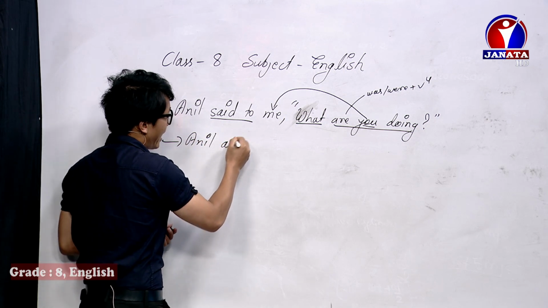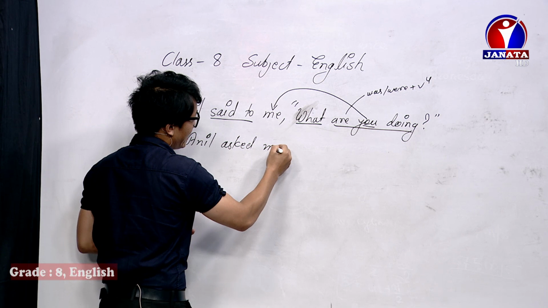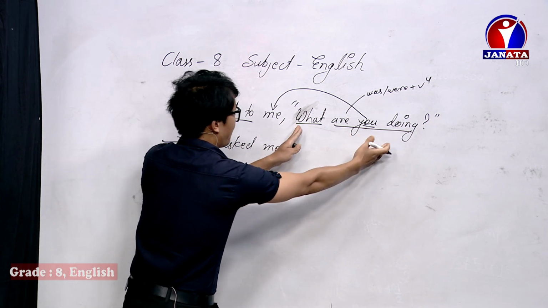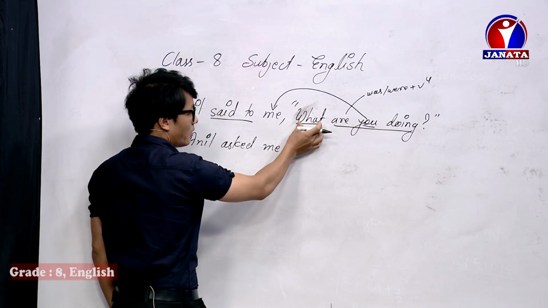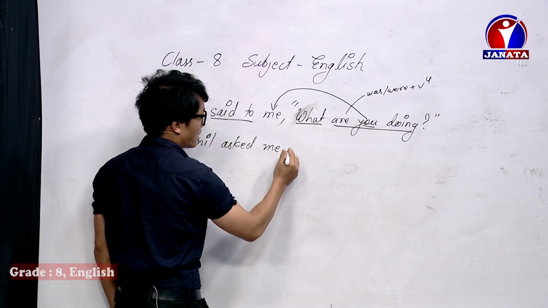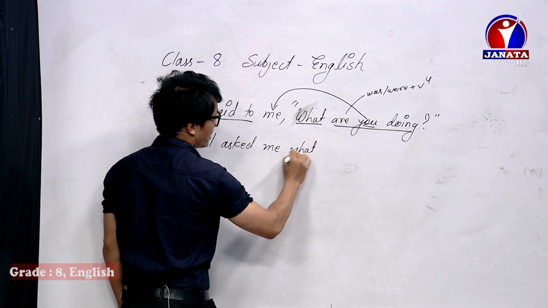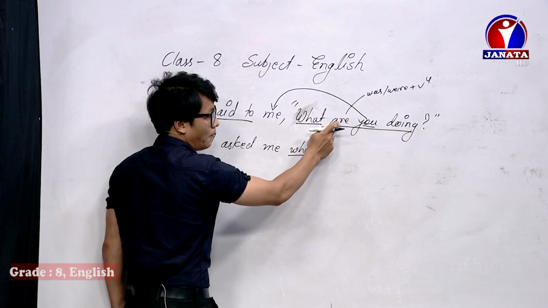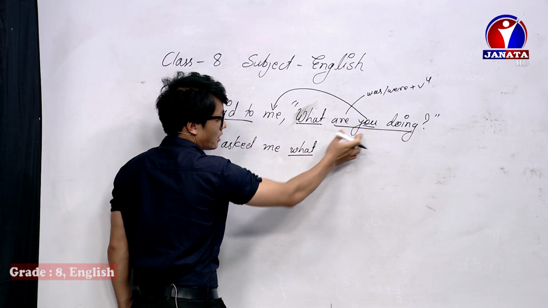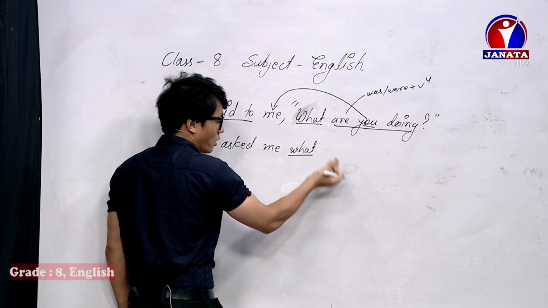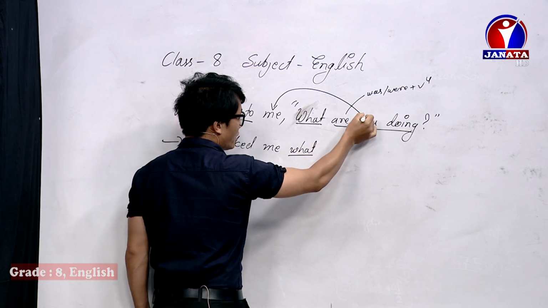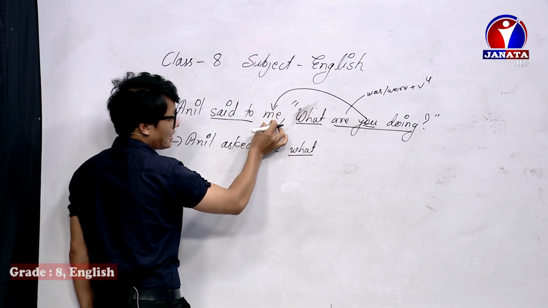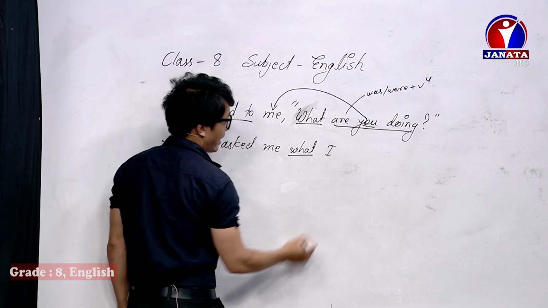So let's write here. Anil asked me, and after writing this reporting, how to join this reported? So we need to take the W word. So what is the W word here? What. So write down the W word, what. Anil asked me what. After writing the W word, don't focus on R. You need to focus on the subject. So what is the subject? You. And you should be changed according to the object of reporting. And the object of reporting is me, so it comes here and stands as I.